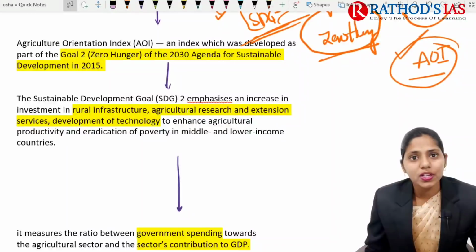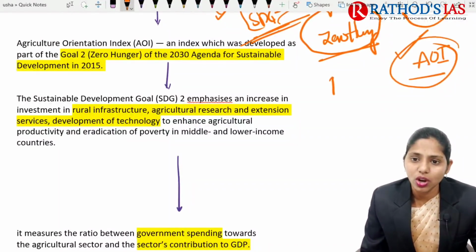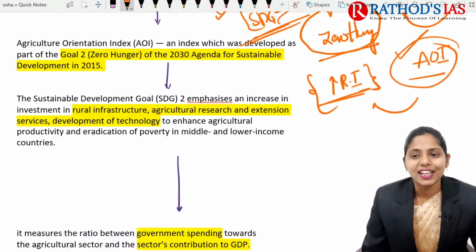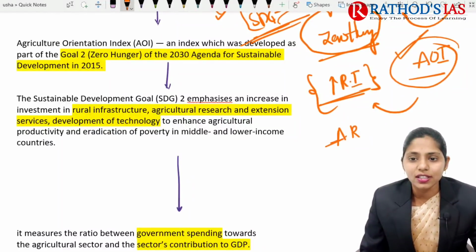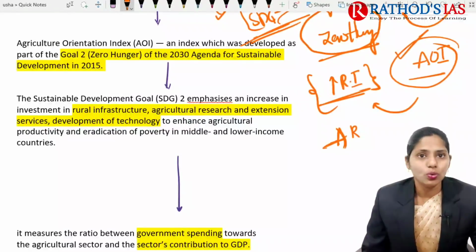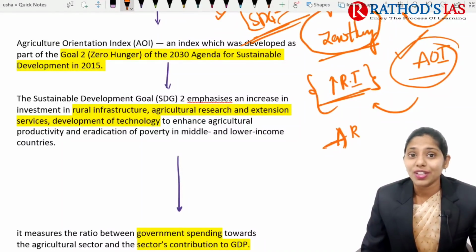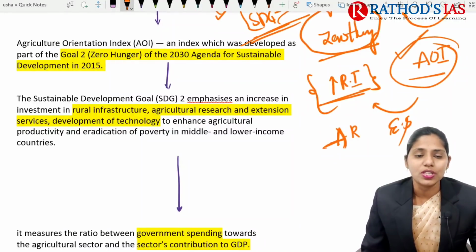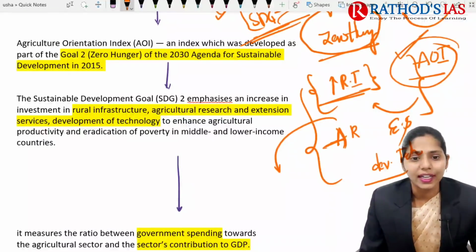This Sustainable Development Goal 2 emphasizes increasing investment, mainly in rural infrastructure. Why rural infrastructure? Agriculture is a prominent economic activity in rural areas. It also focuses on agriculture research, because of new pests and new technology that we can use, and even drone technology to increase agriculture productivity. We need to focus on the extension of agriculture services and the development of technology, and all this will be helpful for the overall development of our agriculture productivity.